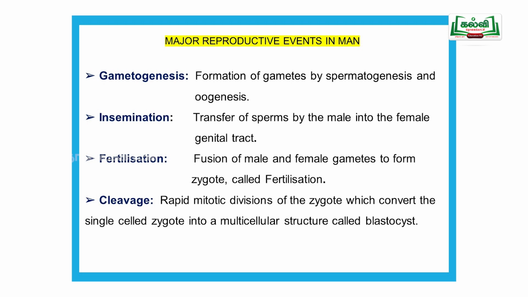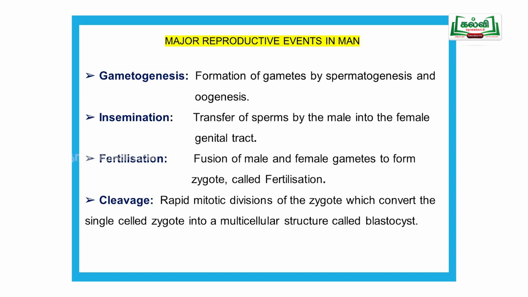The next one is insemination. Insemination means the transfer of the male gamete from the male organism to the genital tract of the female organism. The next one is fertilization. In fertilization, the haploid male and female gametes join together and form a diploid zygote.